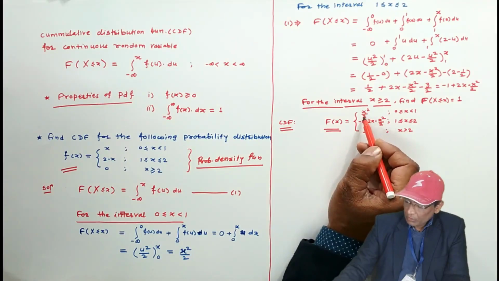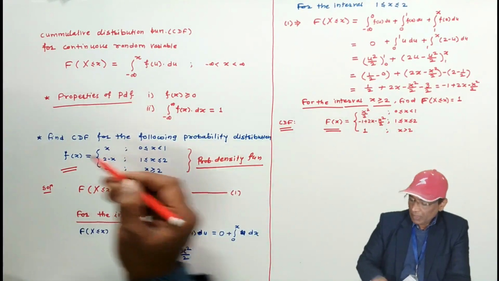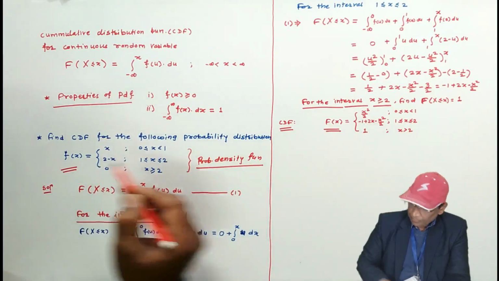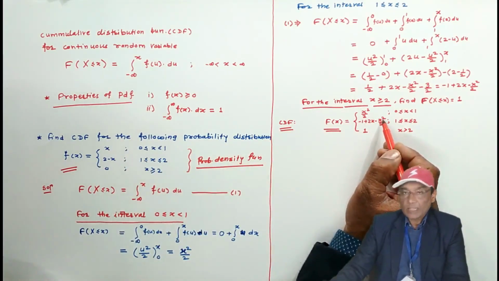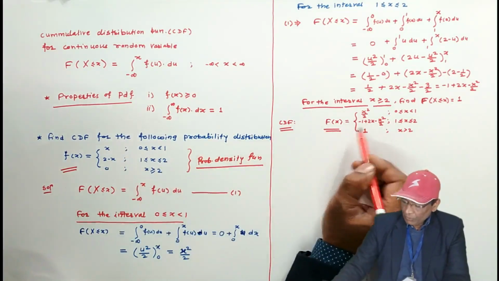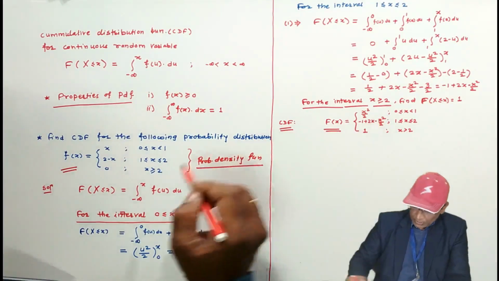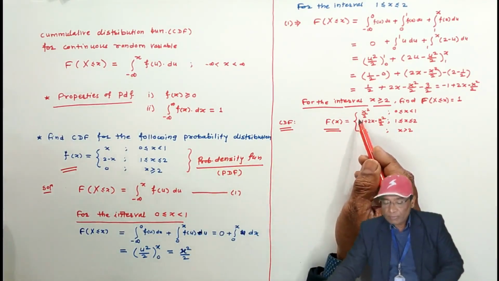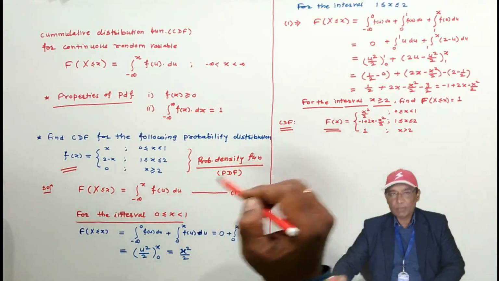Derivative of x square by 2 is x. Derivative of minus 1 is 0, derivative of 2x is 2, derivative of minus x square by 2 is minus x, derivative of 1 is 0. Once again, derivative of CDF is PDF.